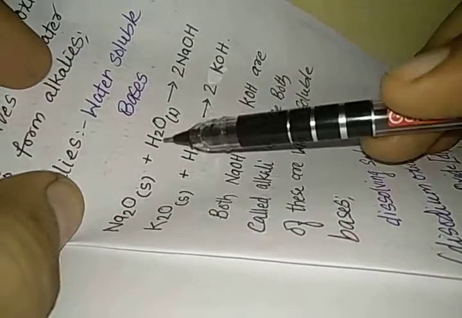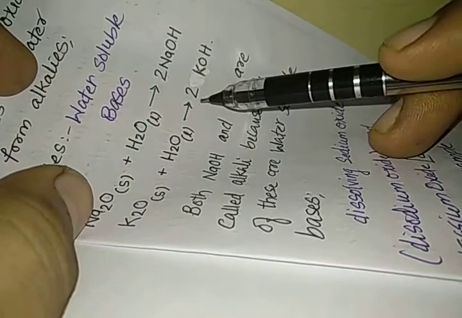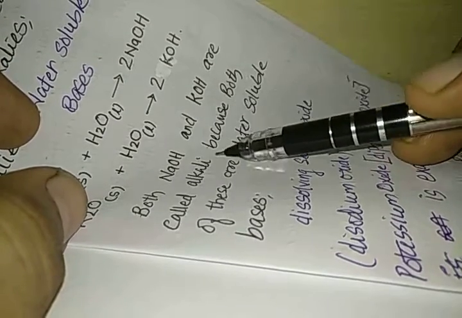So Na2O, when it reacts with water, produces NaOH, which is an alkali. K2O, when it reacts with water, produces 2KOH, which is an alkali. Both NaOH and KOH are called alkali because both of these are water soluble bases.